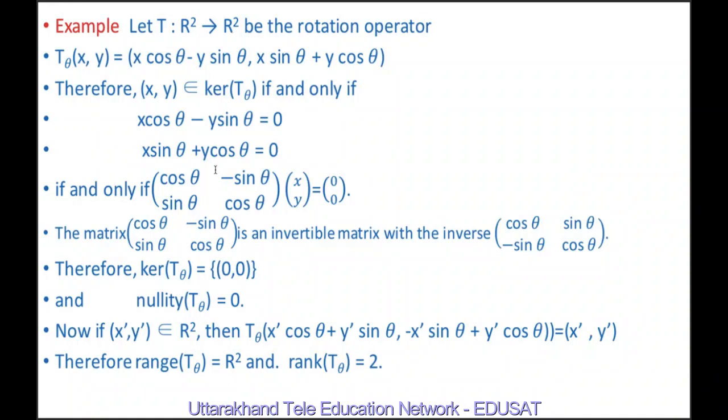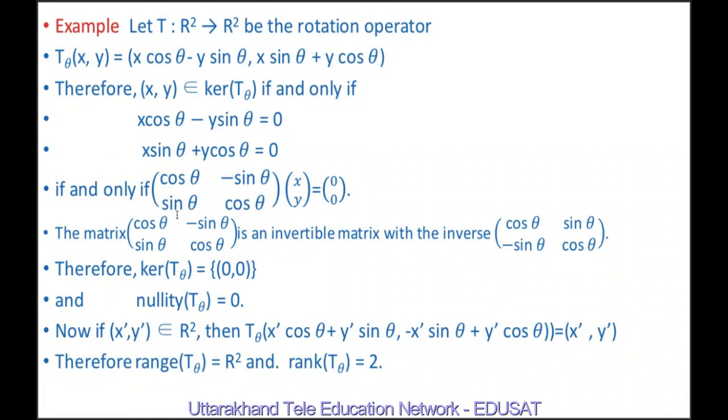If we write it in the matrix form, it will be equivalent to the matrix [cos theta, minus sin theta; sin theta, cos theta] multiplied by the column matrix (x, y), and this is equal to (0, 0). This is a column matrix of order 2 by 1.